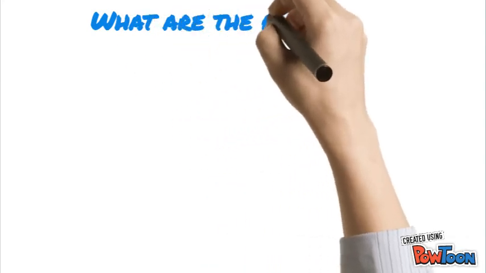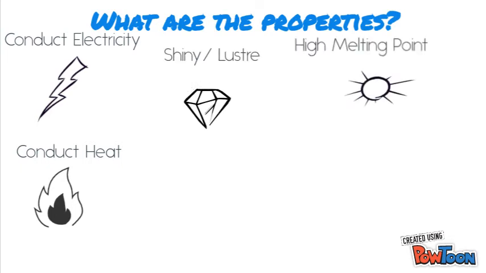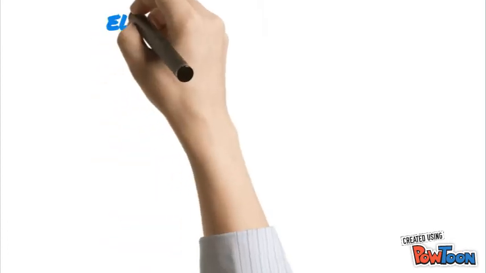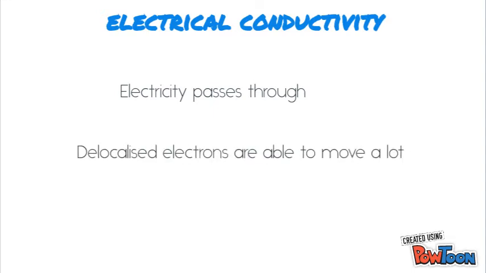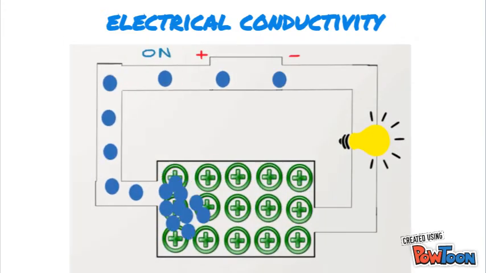Metals have many properties. These include being able to conduct both electricity and heat in all states, being shiny, having high melting and boiling points, and being able to be shaped or drawn into wires. Electrical conductivity means that electricity is able to pass through the metallic bond. Metallic bonds are good conductors of electricity because the delocalized electrons can move a lot. When a metal is hooked up to a power supply, the electrons can move and carry the charge.